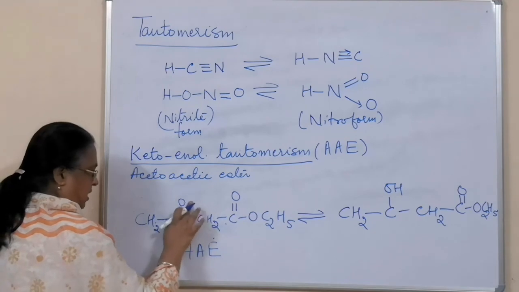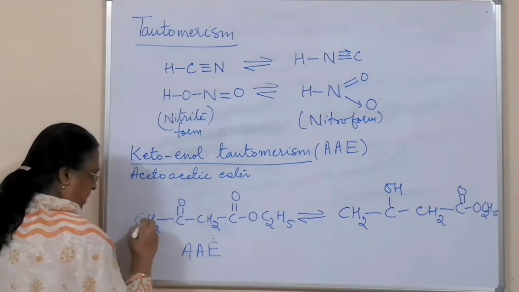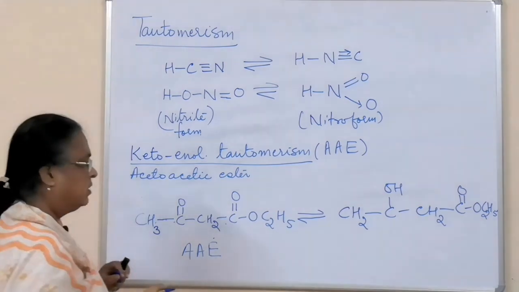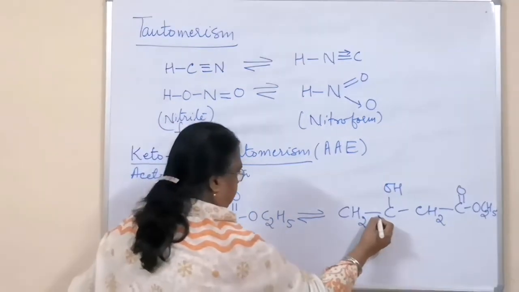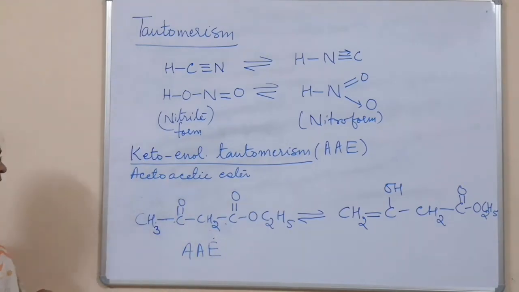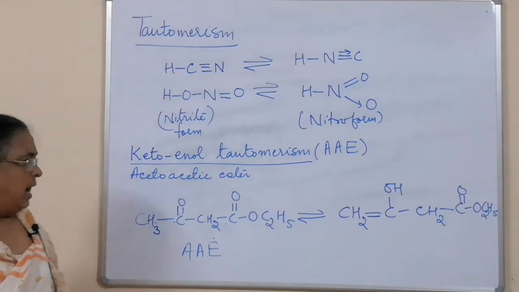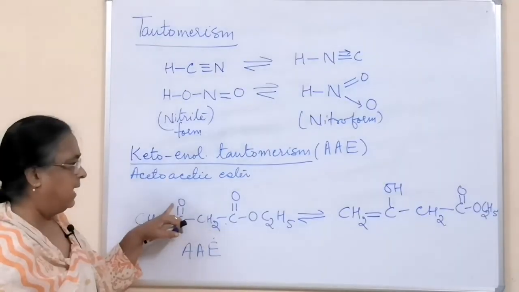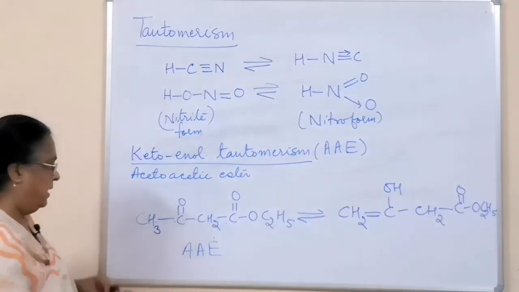So I write this structure as it is. I have shown you how that is taking place. So here we will have a double bond. One form is convertible to the other: a hydrogen atom has transferred from here to there, and the two forms are in equilibrium.